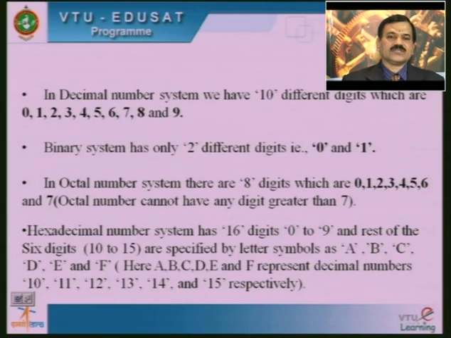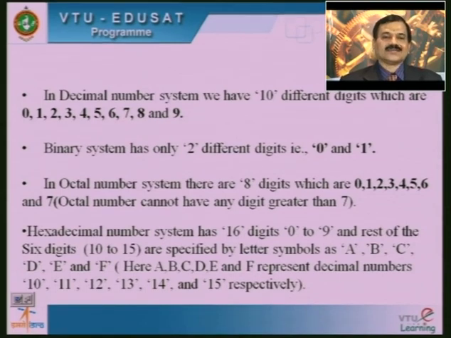In octal number system there are 8 digits, which are 0, 1, 2, 3, 4, 5, 6 and 7. The number should not exceed 7 at any point of time. Therefore in the octal system we are going to start from 0 and the last number ends up with 7. Octal number system cannot have any digit greater than 7. That is the indication what we are going to give.